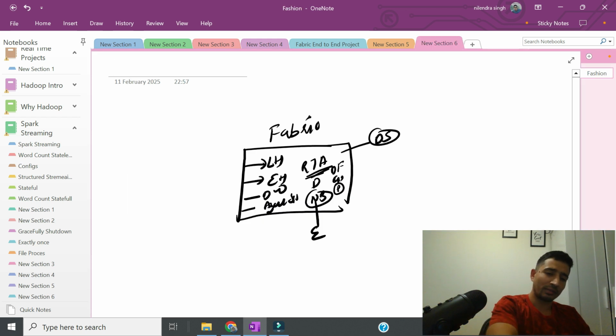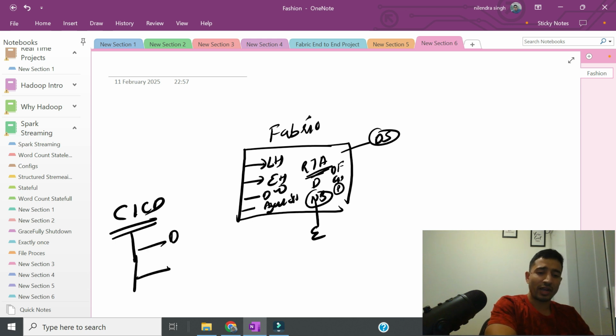The other thing I'm trying to show is how to do CI/CD, right? So I'm planning to cover two things. One is Fabric deployment pipelines, which are not exhaustive at the moment.